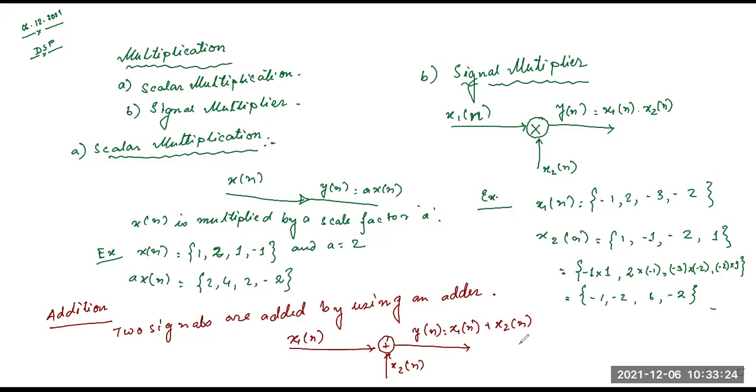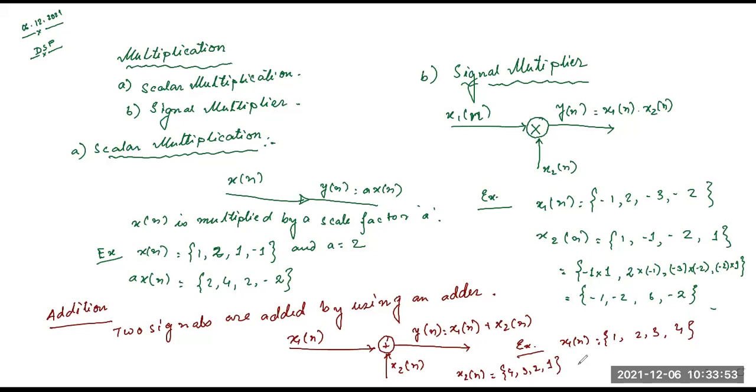Example. x1 of n equals 1, 2, 3, 4, and x2 of n equals 4, 3, 2, 1.